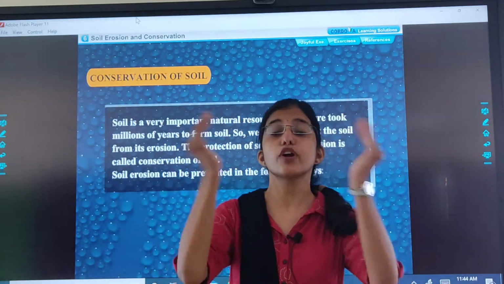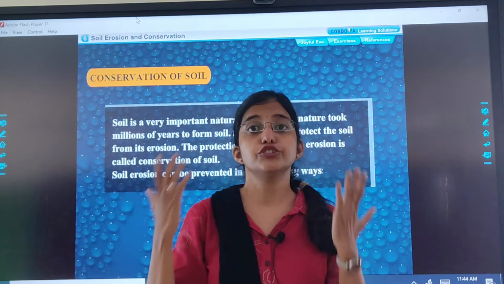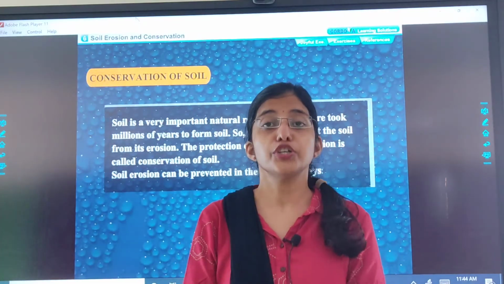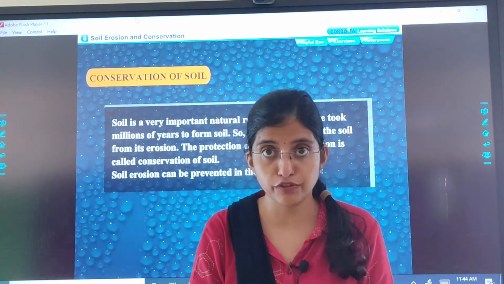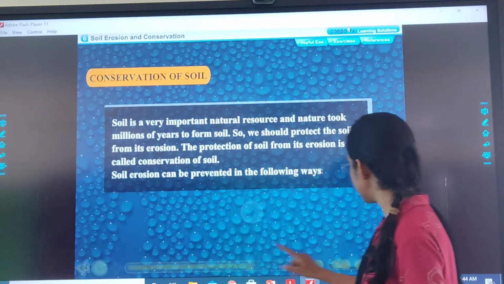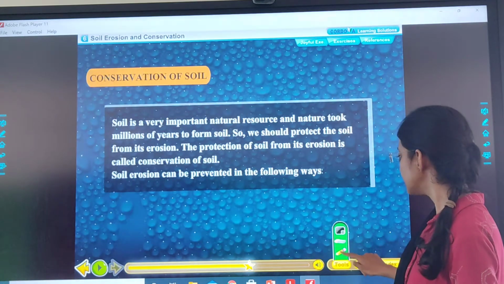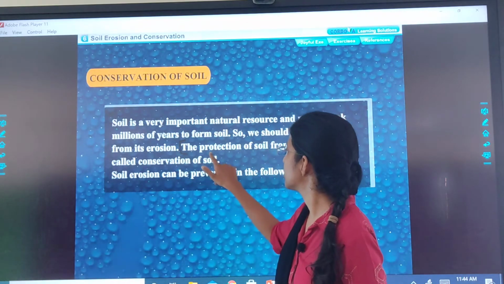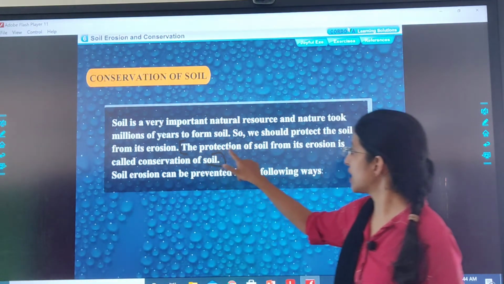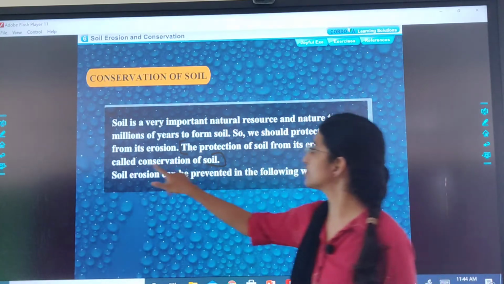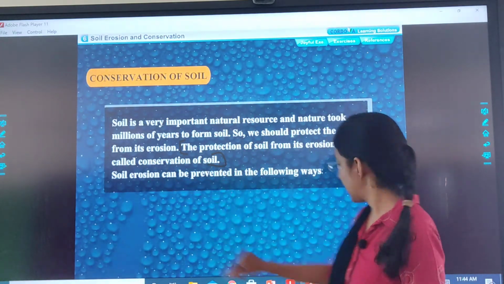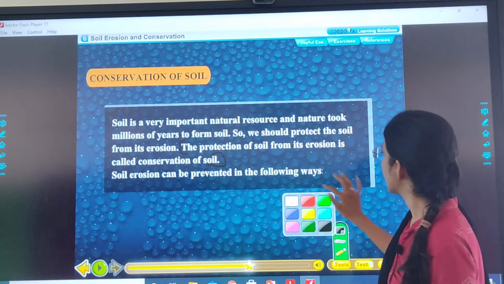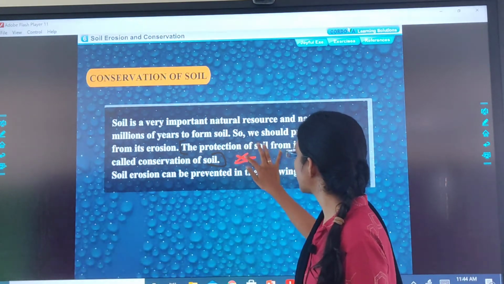ठीक है, soil को protect करना from erosion is known as conservation of soil. Soil को हमें बचा के रखना है. क्यों? क्योंकि वो हमारे लिए बहुत यूजफुल है. And mark this definition of conservation of soil from here. The protection of soil from its erosion is called conservation of soil. And children, this is very important. Mark star also.